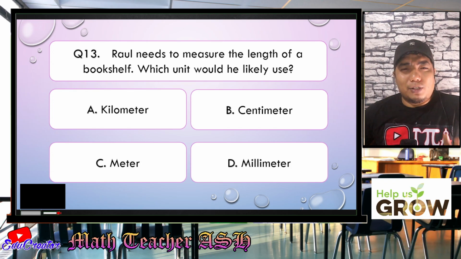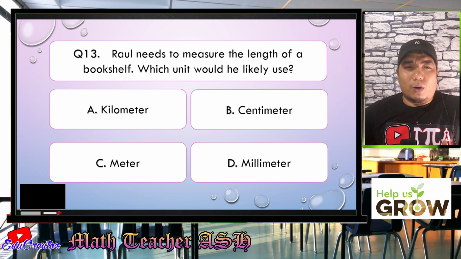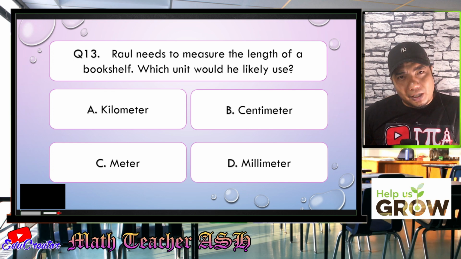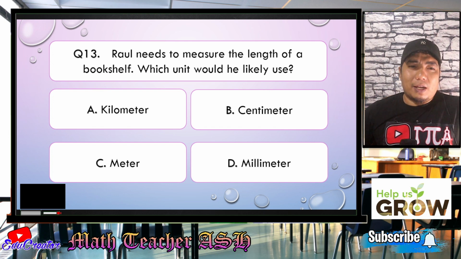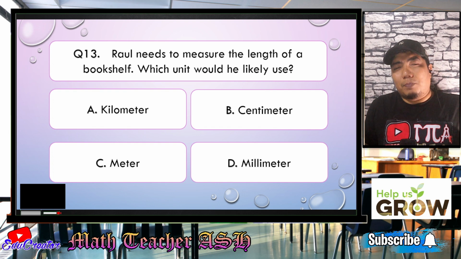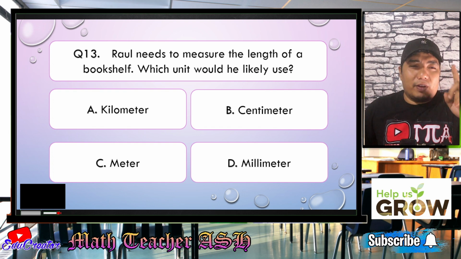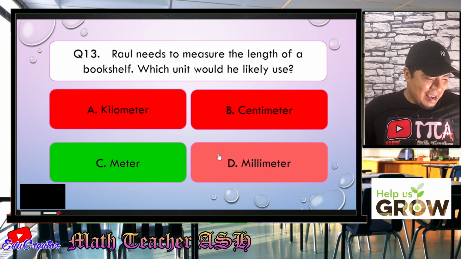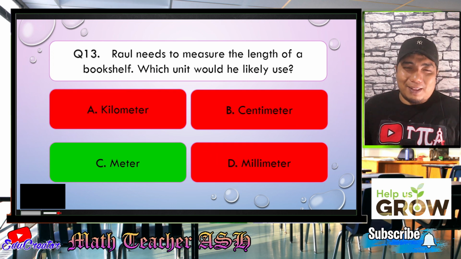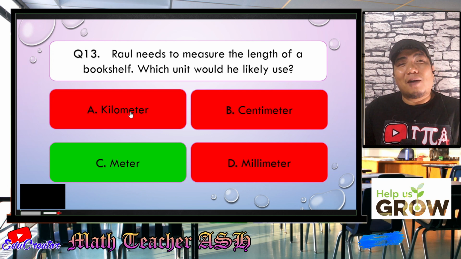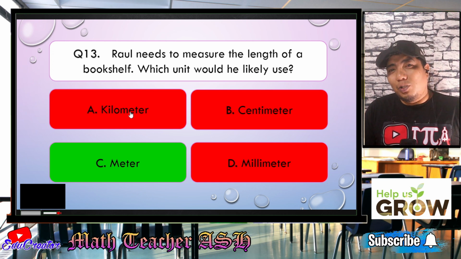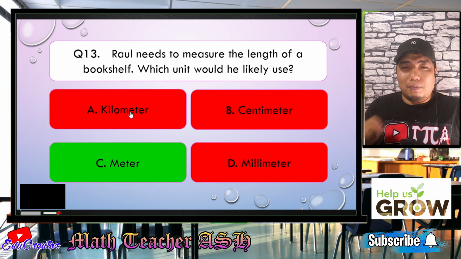Alright, math learners, for this question, it is very, very easy. Why? Because when you are measuring a bookshelf, you are using a meter stick, right? Or a tape measure. And that meter stick is also in the particular measurement for, very good, meter. Okay. That is very, very easy. My dear math learners, let me just clarify that the kilometer is for very long distances. The centimeter is quite a small unit and the millimeter even more so.